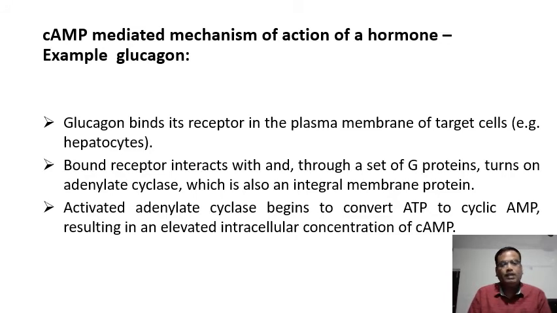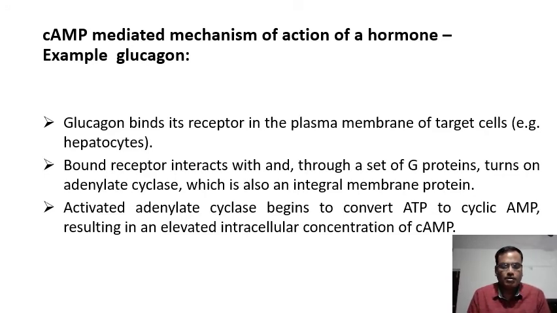And this activated adenylate cyclase begins to convert ATP to cyclic AMP, resulting in an elevated intracellular concentration of cyclic AMP. Let us not go into the molecular details of how the G proteins interact with adenylate cyclase enzyme and how they start producing cyclic AMP, etc.